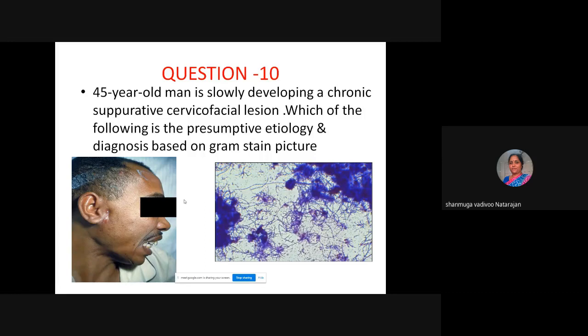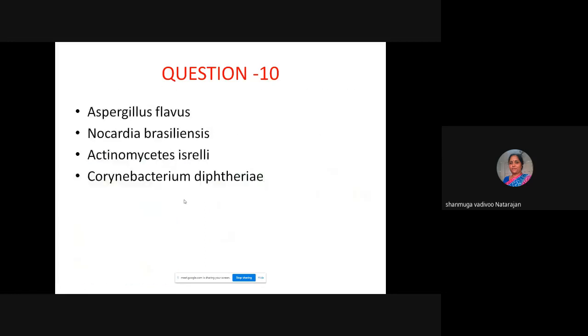Okay, I'll go to the options. Question 10: the four options are Aspergillus flavus, Nocardia brasiliensis, Actinomyces israelii, Corynebacterium diphtheriae. So these are the four choices I have given. If you understand the clinical condition, then you can answer.